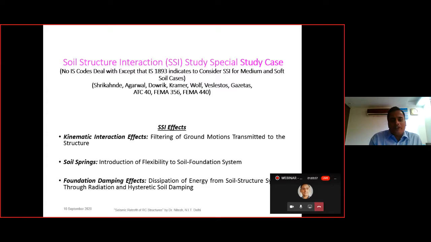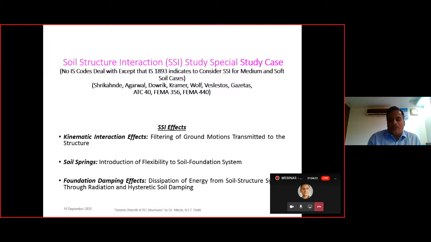The kinematic interaction effect is because of the wave propagation considerations, that is the wave of the earthquake is modified, and that particular wave is considered for the seismic analysis. Then we have the damping effect, that is the damping that we take of the structure is modified because of the soil structure interaction consideration.